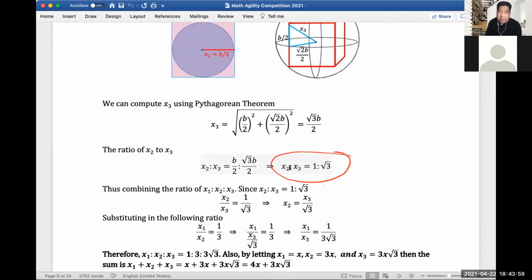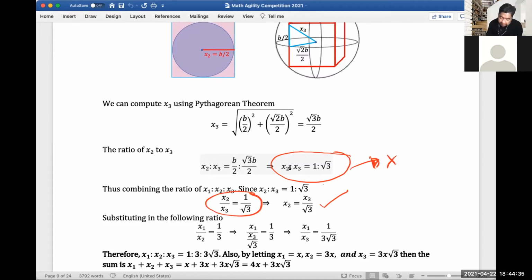So if we combine now the ratios of x1, x2, and x3, let's try to link those two ratios that we have. The only common term in the two ratios that we formed is x sub 2. So x sub 2 over x sub 3 is 1 over square root of 3. This is how we form the ratio into an equation.